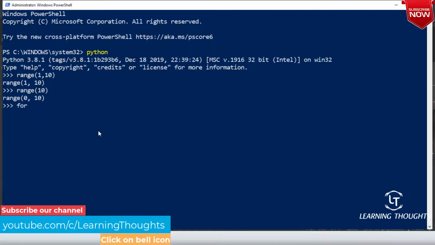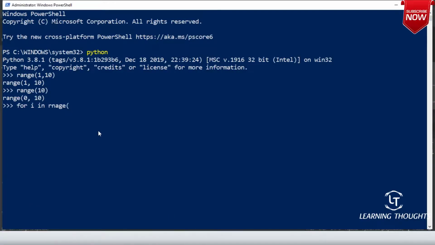I'm not sure whether you guys have done this or not, but we have discussed all of this. For i in range of 25 comma 20 comma minus 1, print of i.